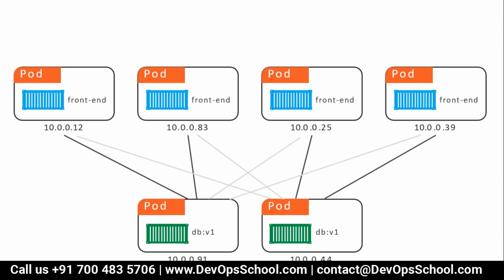There's chaos, right? There may be thousands of pods of the front end and thousands of pods of the back end. One more thing to remember, a pod gets deleted, a new one gets created, and a new IP address gets added. So how do you solve this problem? Any idea how to solve it? Anyone?